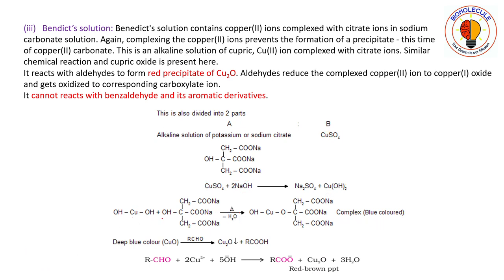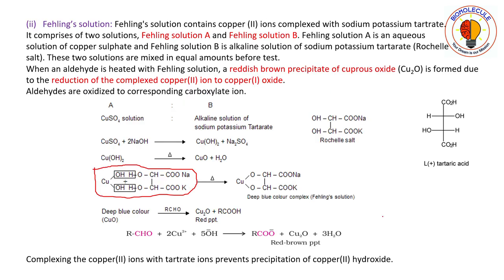Okay, this one here, copper hydroxide, Cu(OH)2. You take oxygen from this complex and this to water. So what you will get is this complex, blue color complex. Okay, and a similar reaction is also taking place. This copper hydroxide, you heat it, you will get cupric oxide and water.